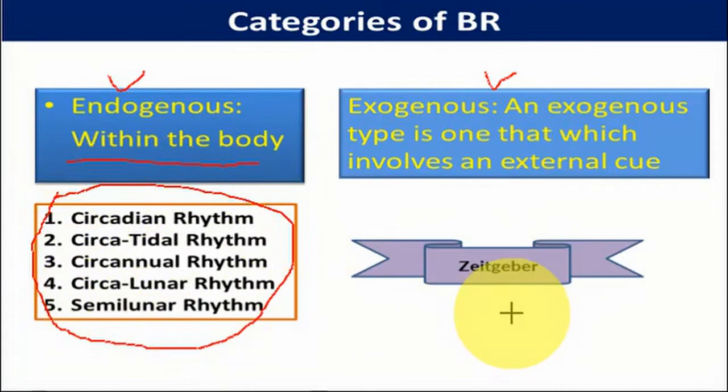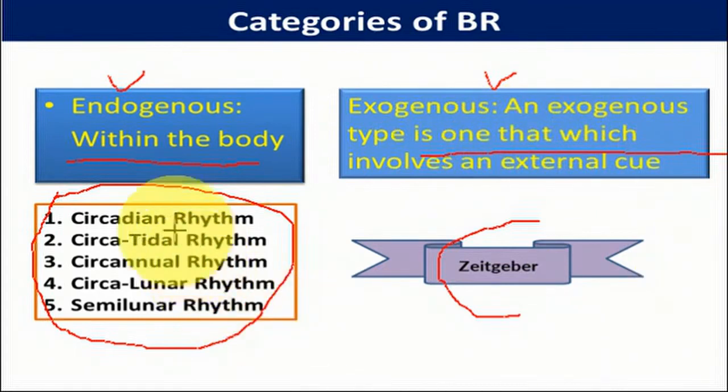biological rhythms. And under the exogenous group, we don't have such a classification, but we have some other factors called zeitgebers. Zeitgebers are the main regulators of exogenous factors. These are factors that are external and are involved in starting a biological rhythm. So first, let us discuss the endogenous rhythm.